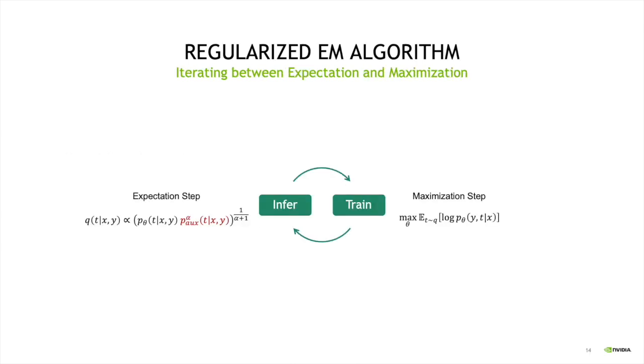So now if we use regularized EM, we modify the expectation step to have the geometric mean of the distribution introduced by the model, as well as the auxiliary distribution that is given to us through the auxiliary source of information. So we modify the expectation step, but on the right side for the maximization step, we're using the same step.